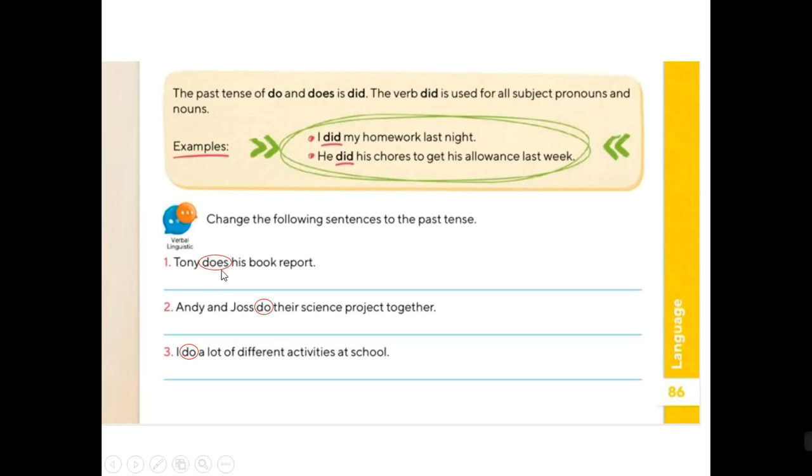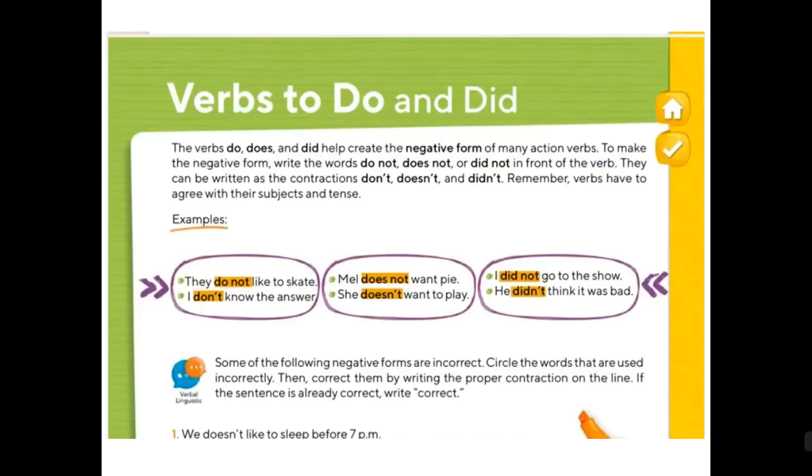So that's why I circled the verbs in the sentences. Tony does his book report. Andy and Jess and Josh do their science project together. I do a lot of different activities at school. What do I have to do? Change this sentence to the simple past. What's the past of does or do? Very good, did. So it's really easy. You will have to change these words for the past tense. Easy, right? Okay, let's continue to the next page. It's easy too, don't worry.